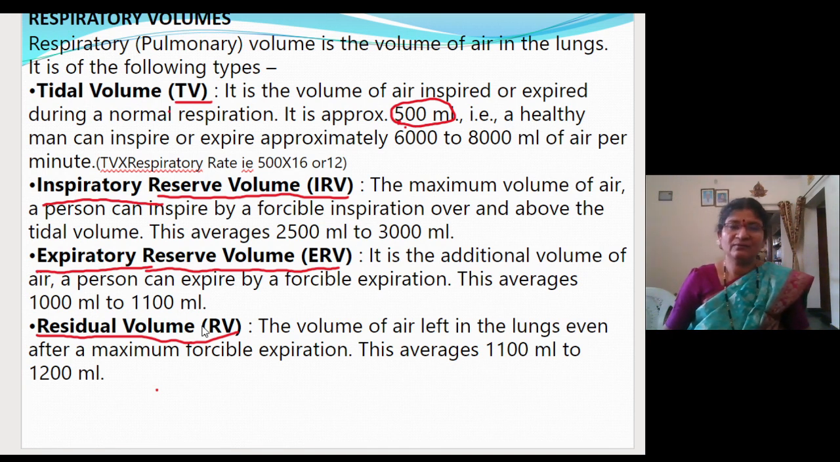Now let me go to the next slide. Hope it is clear. Next we'll go through it with the diagram.